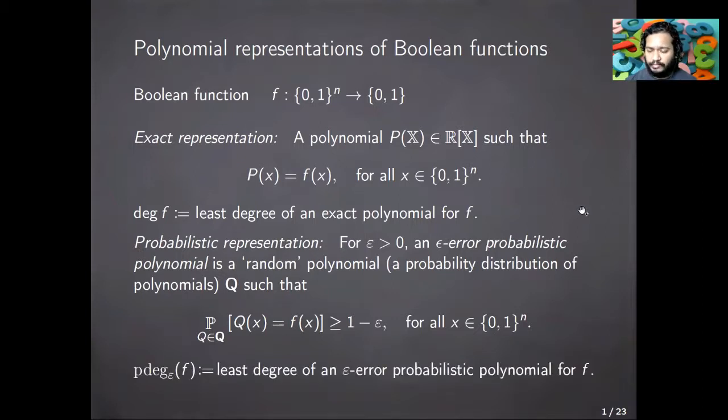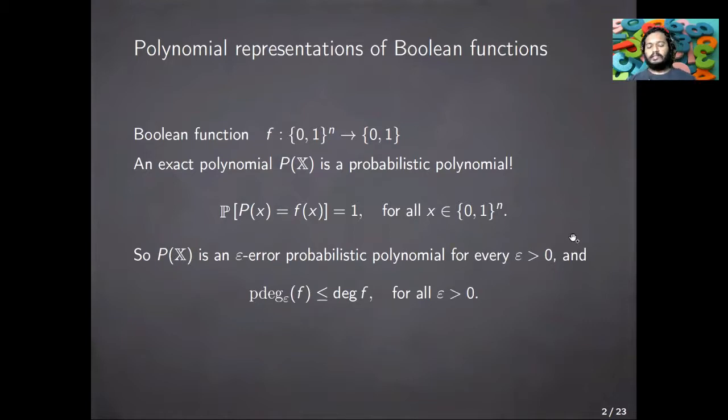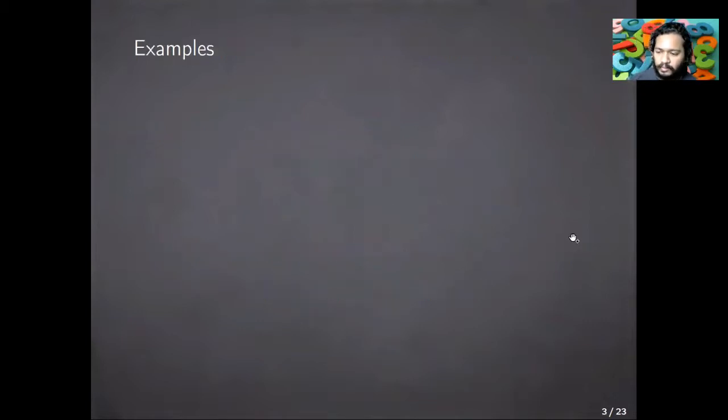The probabilistic degree for error epsilon of f, we denote it by p-degree epsilon of f. This is the least degree of any epsilon-error probabilistic polynomial for f. The degree of a random polynomial in this sense is just the maximum degree among all the polynomials in the support of that distribution. Now there's an obvious relationship between the p-degree and the degree of a function. An exact polynomial is always a probabilistic polynomial because we have agreement with probability 1 at every input. Therefore p-degree epsilon is at most the degree for every epsilon.